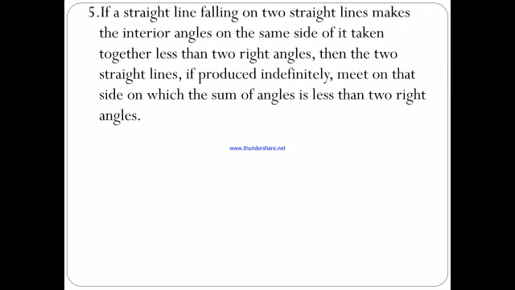Now, fifth postulate. If a straight line falling on two straight lines makes the interior angles on the same side of it taken together less than two right angles, then the two straight lines, if produced indefinitely, meet on that side on which the sum of angles is less than two right angles. Let me discuss this with the figure here.